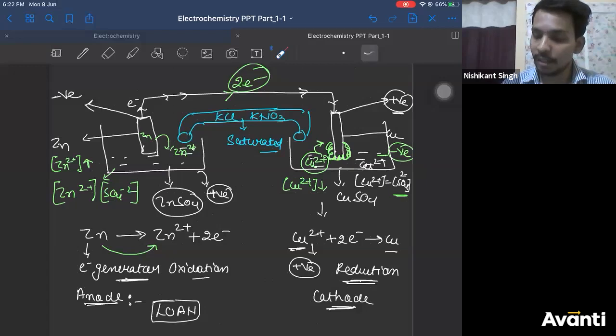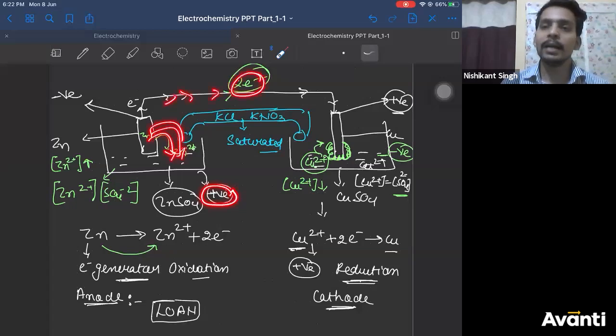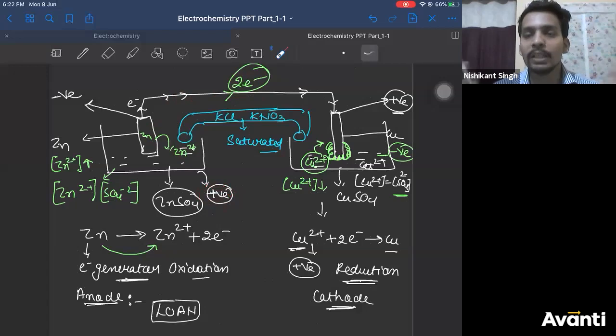If this side becomes neutral, then zinc can do oxidation easily, electrons will be released easily, and the cell will work smoothly. So what is the function of the salt bridge? It maintains electrical neutrality of the circuit. Is this point clear? What does it do? Yes, it is indirectly that only, Aditya. So what does it do? It maintains electrical neutrality. Is the first function clear or not?